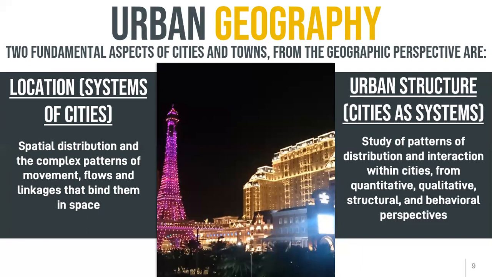When the space is near the river, or near a mountainous area, the way it is built, the movement of people, the flow of people, and the linkage of transportation will also be different. Second is urban structure, that is, the city as a system.